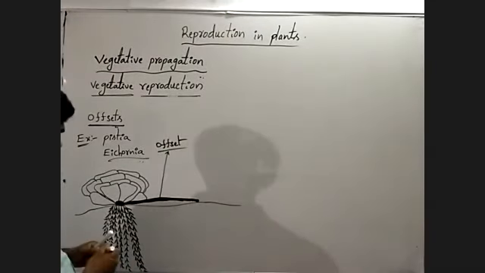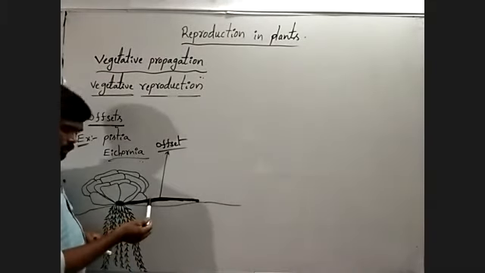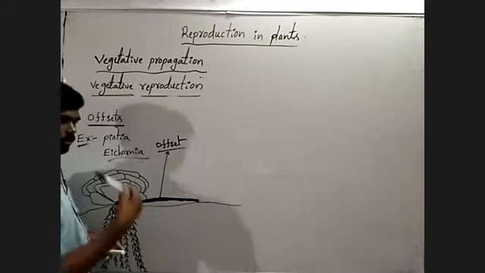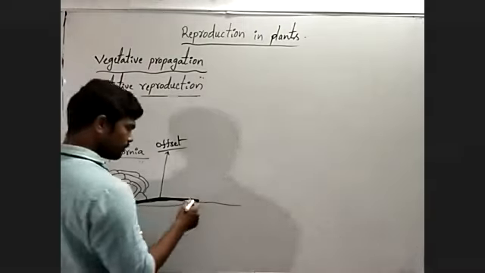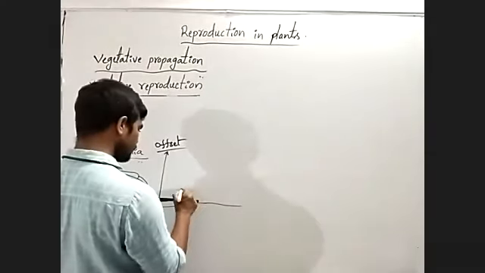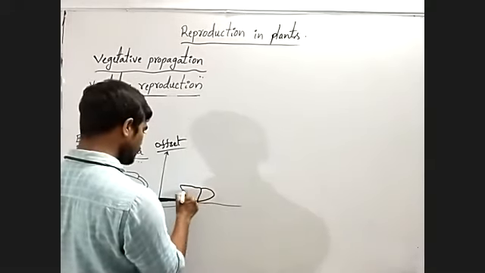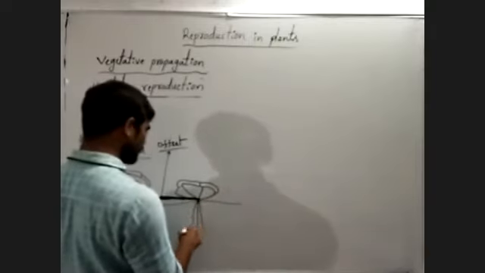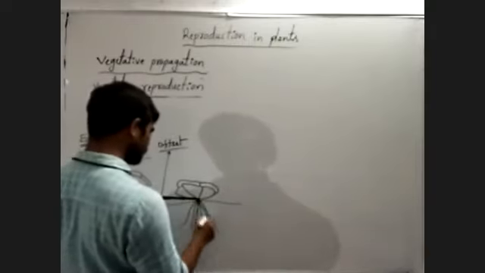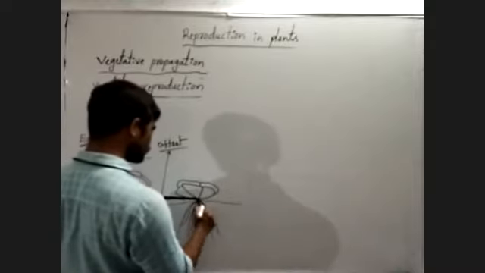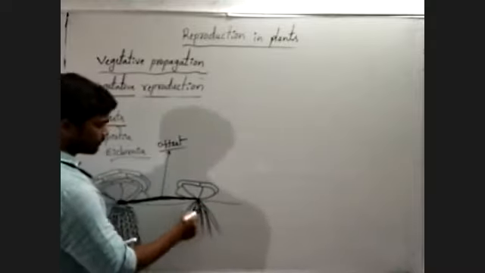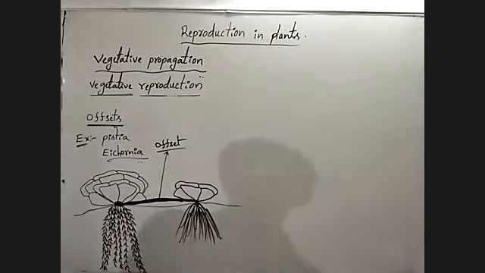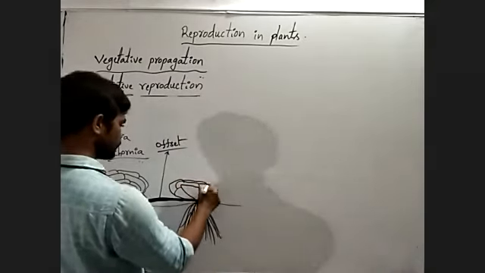What? The lateral branch developed from the condensed stem is called offset. From the tip of the offset, aerial leaves are developed in rosette manner. Next, balancing roots are produced into the water from the lower side of the offset, like this.